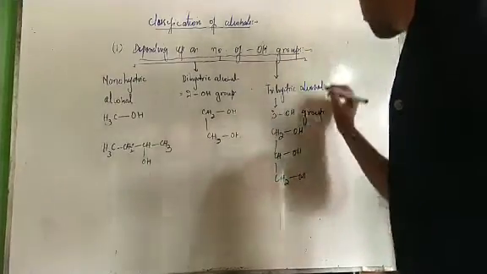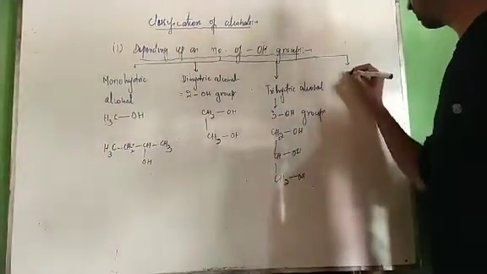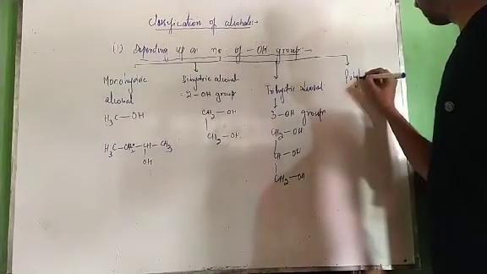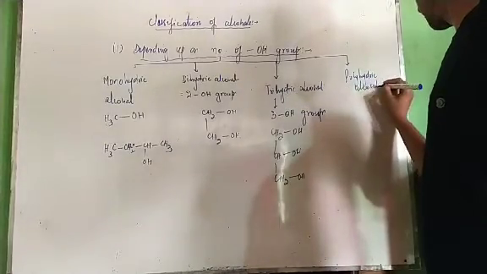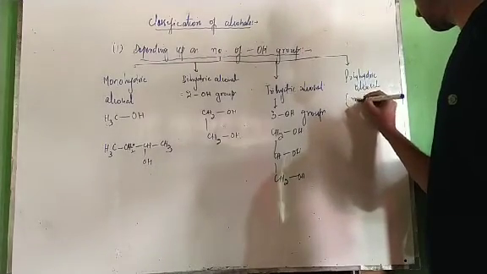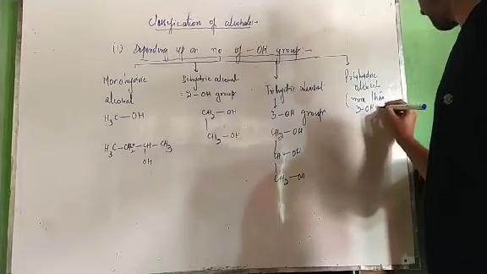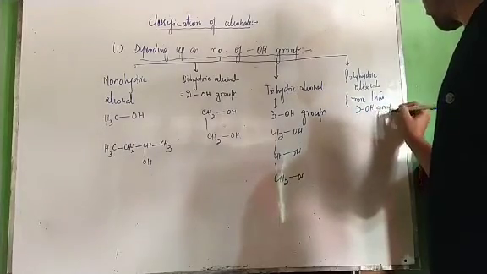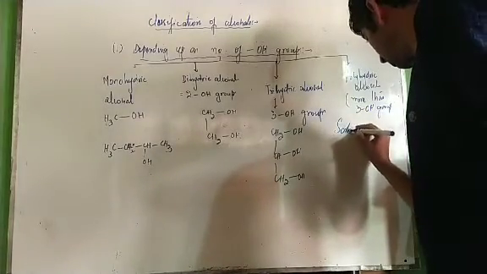Glycerol is our famous example. And we have polyhydric alcohols, which contain more than three hydroxyl groups. Polyhydric alcohols contain more than three OH groups. One famous example is that of sorbitol.